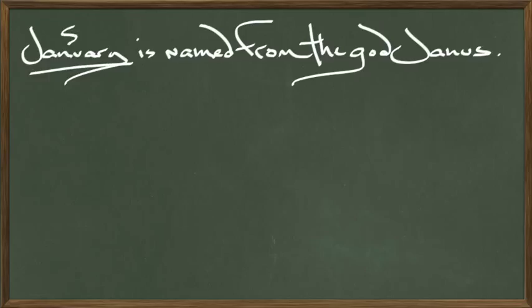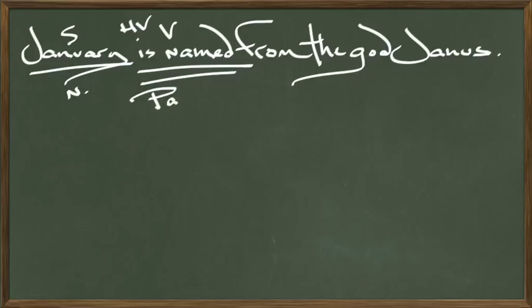January is the subject of the sentence. It's in the nominative case. Is named is the verb. Named is the main verb. Is a helping verb. And somebody else did the naming. January didn't name itself, right? So somebody else did the naming. That means that this verb is a passive verb. Passive verbs cause my students problems. There's part of the trouble right there.